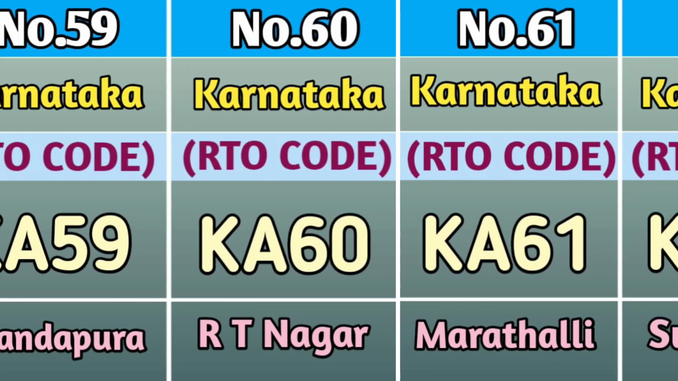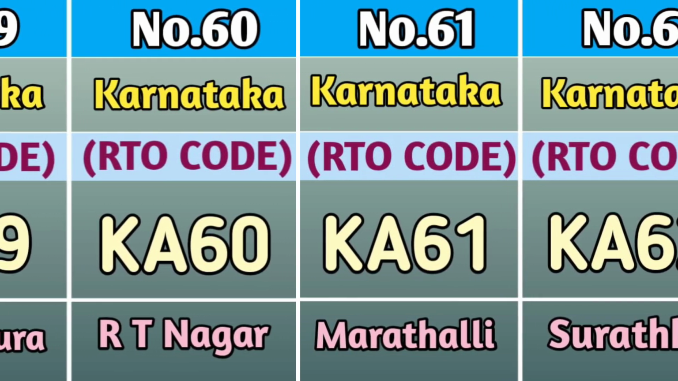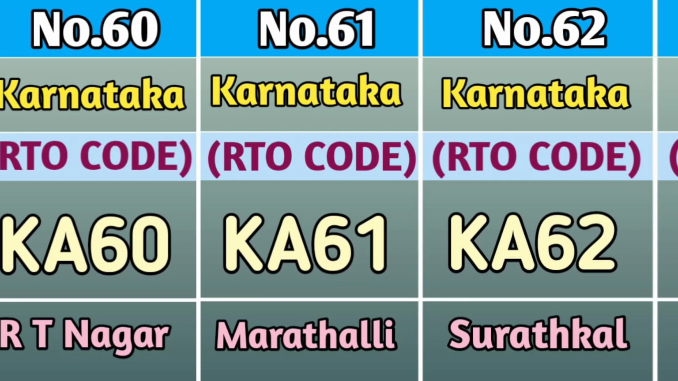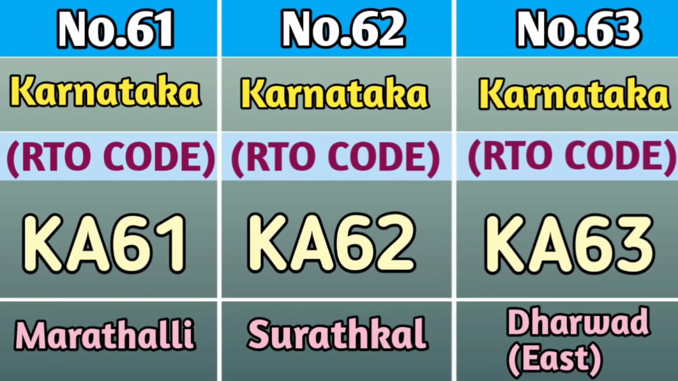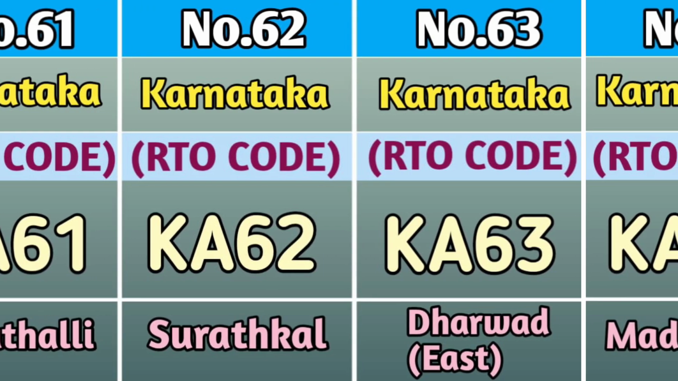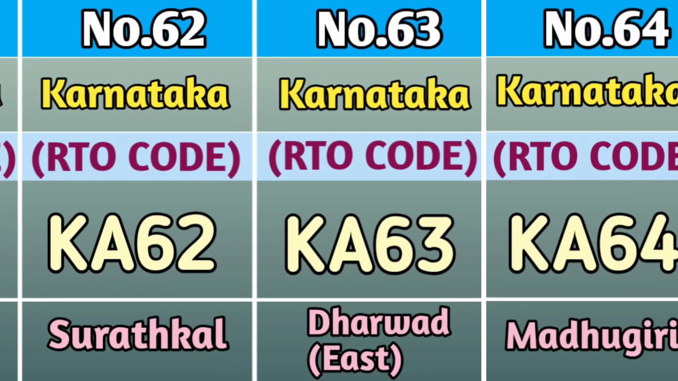At number 60, we have RT Nagar and the RTO code of RT Nagar is KA60. At number 61, we have Marathahalli and the RTO code is KA61. At number 62, we have Surathkal and the RTO code is KA62.